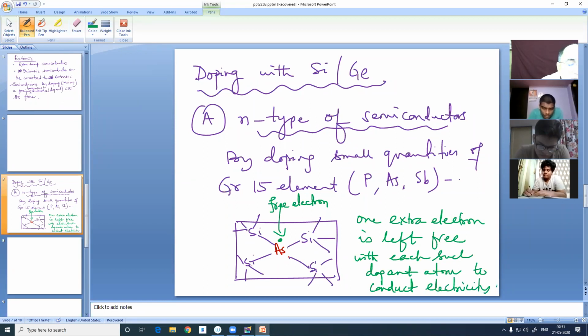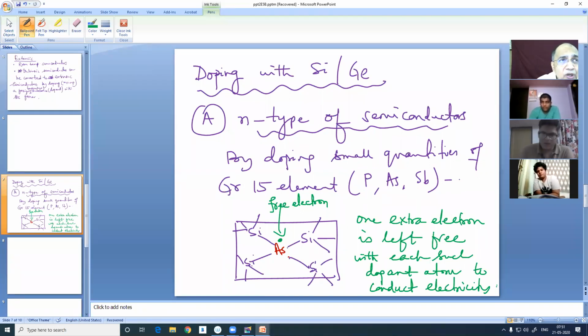Obviously, when the electrical conduction is possible by free electrons, then it is normal conduction. It is N type of semiconductors. You have not yet discussed about binary. Only elemental semiconductor like silicon or germanium doped with a small quantity of either phosphorus, arsenic, antimony. This is highly confusing.